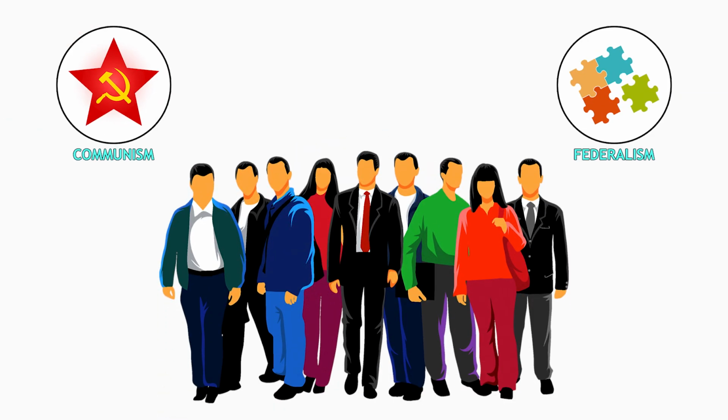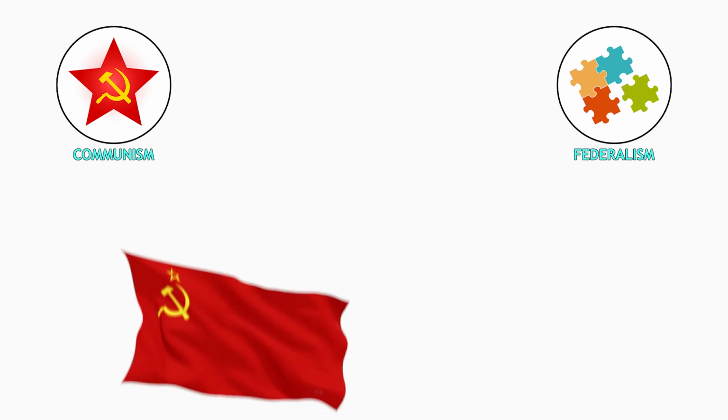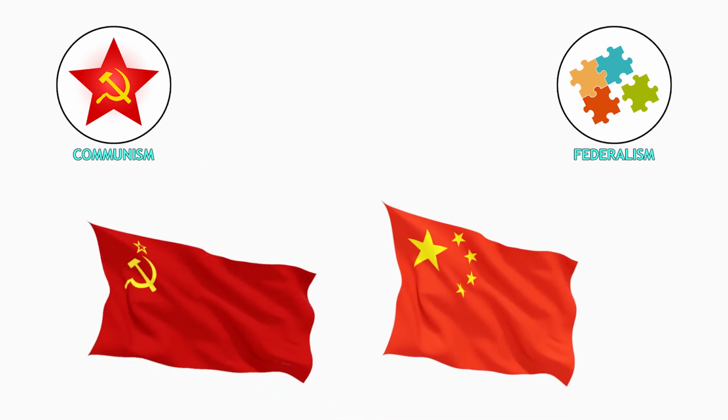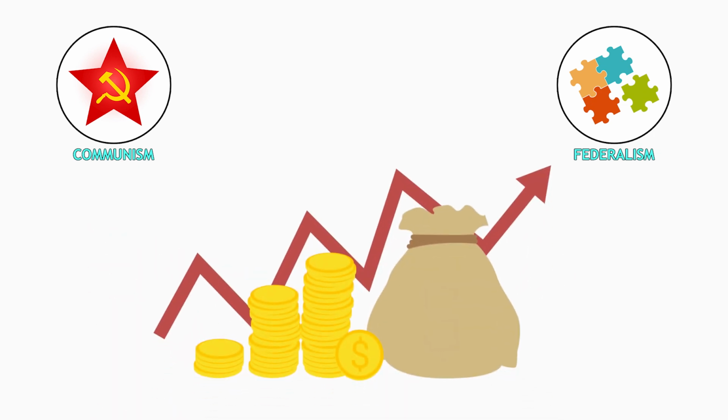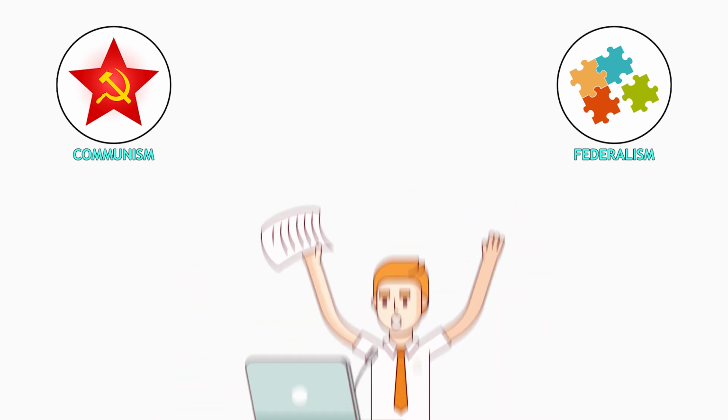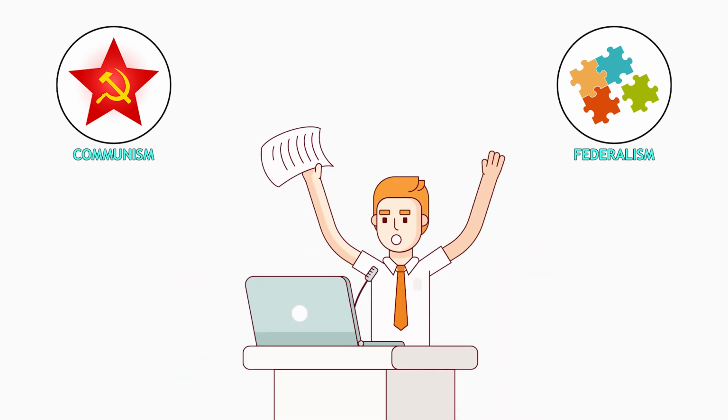Communism is an ideology aiming for a classless society with communal ownership of production. The Soviet Union and modern-day China are examples, though China's system now includes capitalist elements. In a communist state, the government controls the economy to achieve equality, often resulting in authoritarian rule and economic inefficiencies.